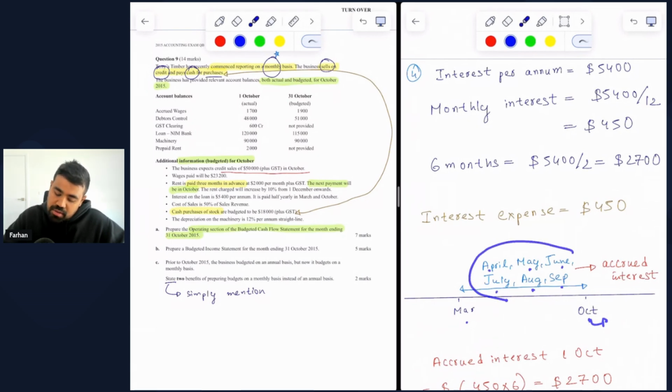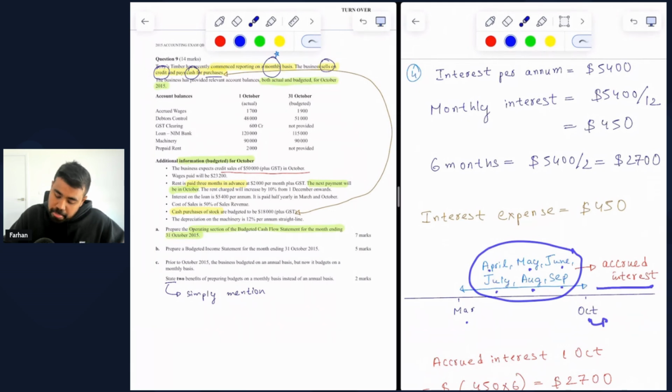These interests would have been expensed and not paid in cash, and they would be accrued, because the question clearly mentions interest is paid half yearly in March and in October. So after March, we have 6 months, April to September, and those 6 months would be accrued in terms of interest.